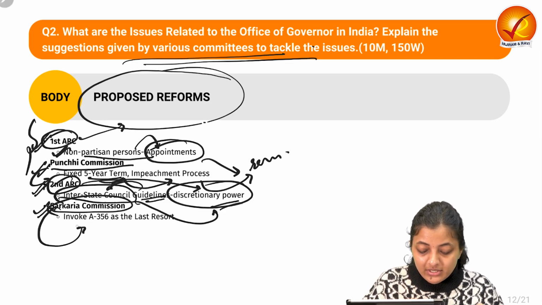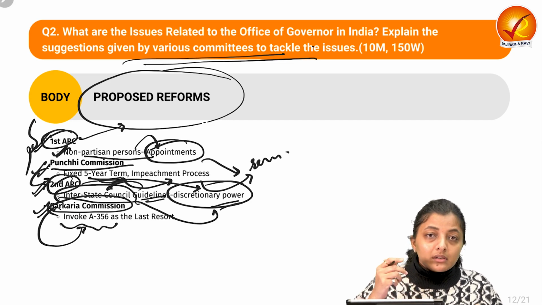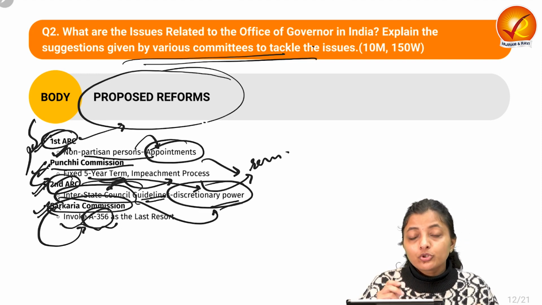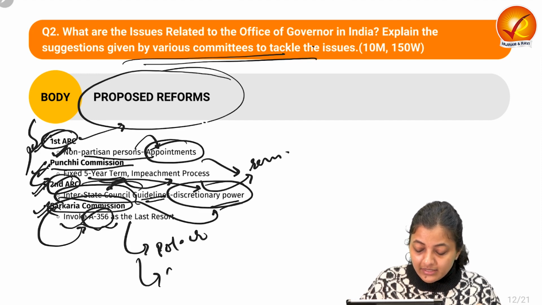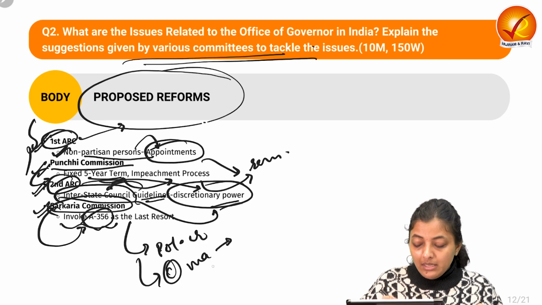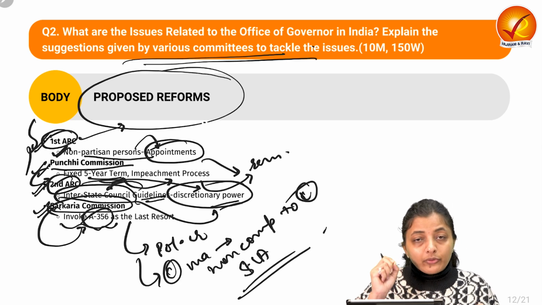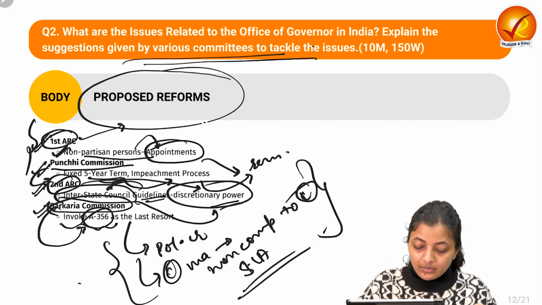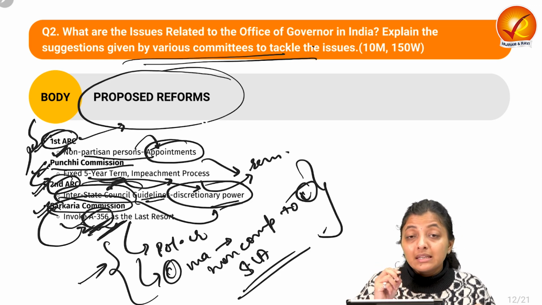So what Sarkaria Commission has said in this particular regard is that the imposition or invocation of Article 356 should be a last resort, that too when there is a political crisis or when there is a constitutional machinery breakdown, means non-compliance with the constitution by the state legislative assembly. Only in a few cases should they be able to impose Article 356, and it should be the last resort.